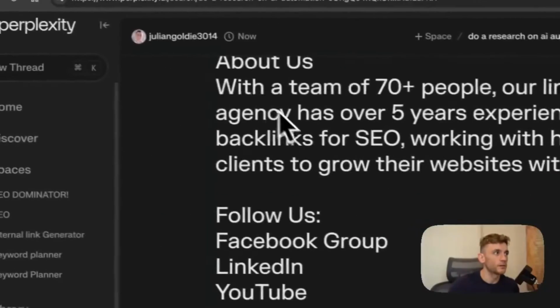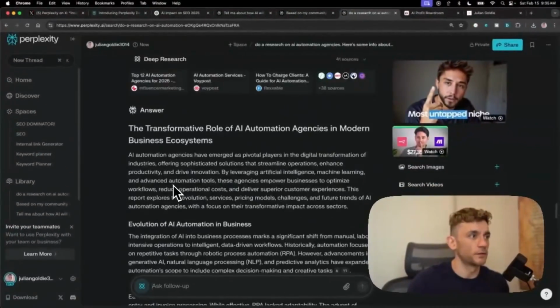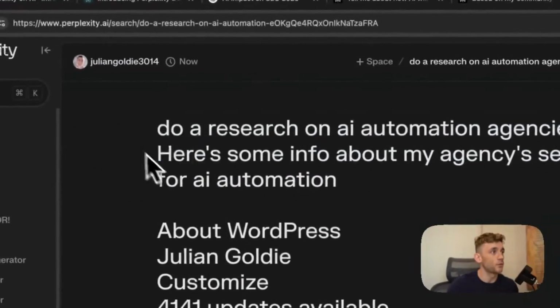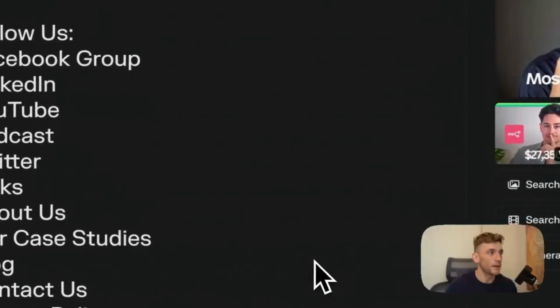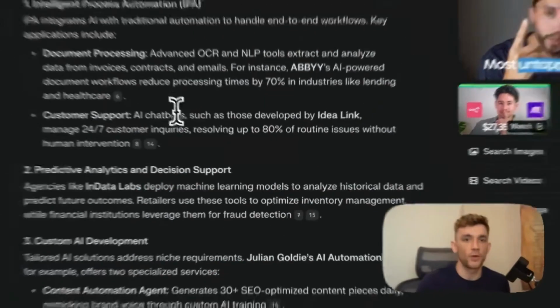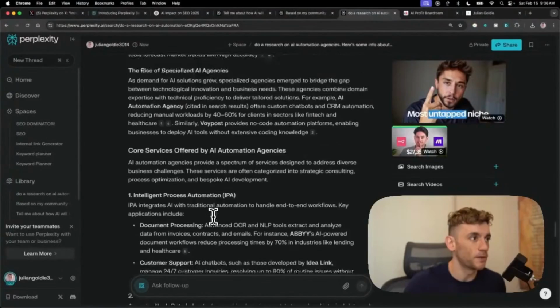Let's check the last one. So now we've asked for a research report on AI automation agencies based on what we're doing. So let's see what it's come back with here. We'll check the word count first of all. 1,000 words. Honestly, the word count is not that different from your typical Perplexity report.